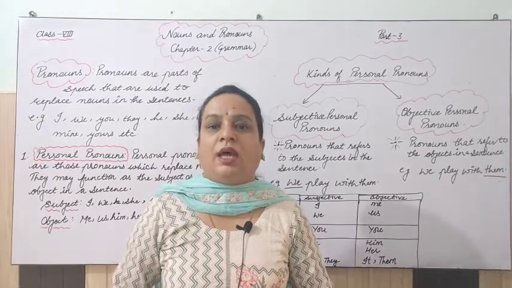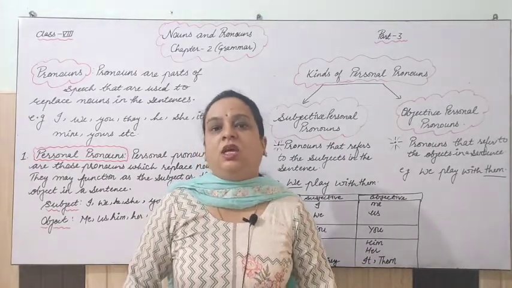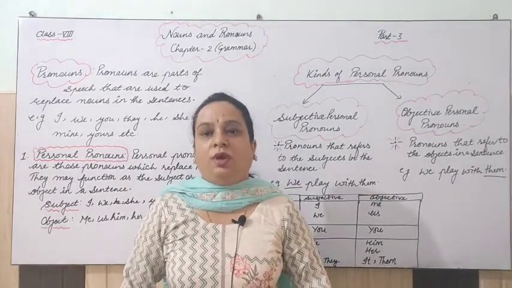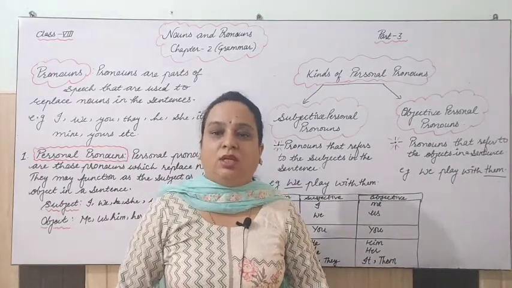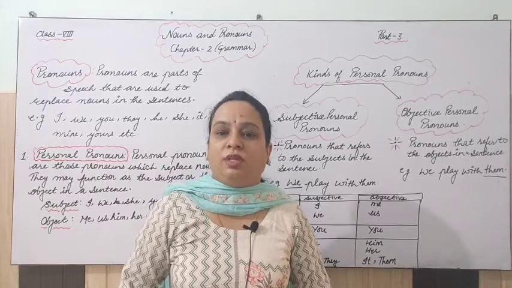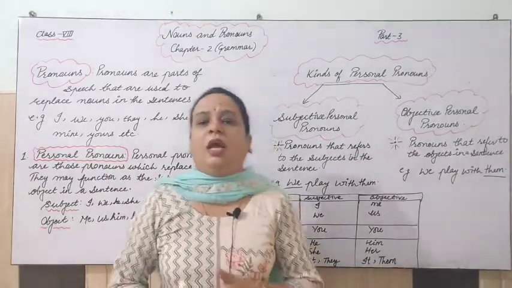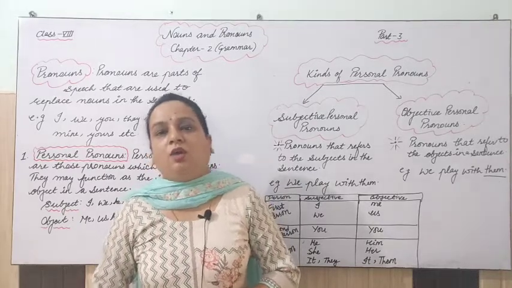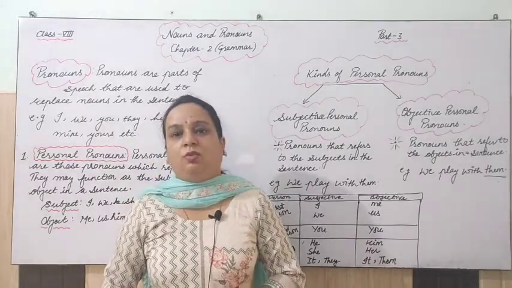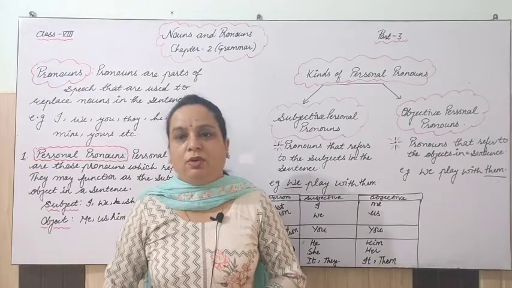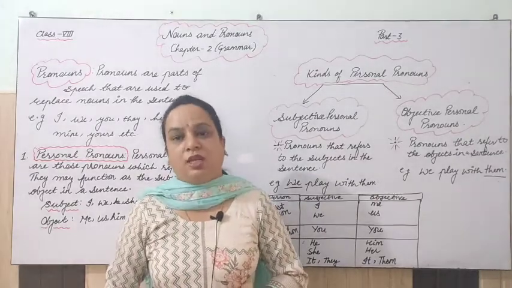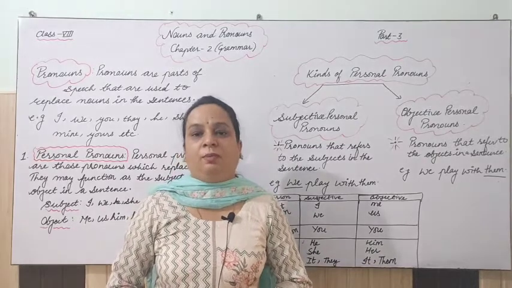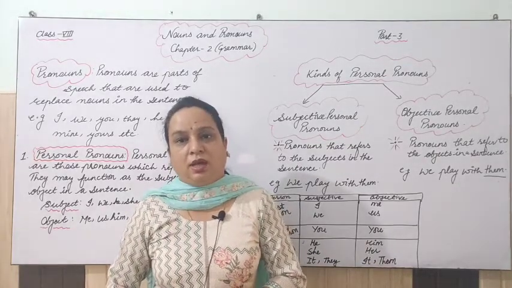So dear students, as you know, we have completed two parts of this chapter, Nouns and Pronouns, where we have completed nouns. What is the definition of noun? And how many kinds of nouns are there? There we learned that nouns are of 5 kinds. Number 1 is common, 2 is proper, number 3 is abstract, number 4 is collective, and number 5 is material. We have done that with the help of examples.